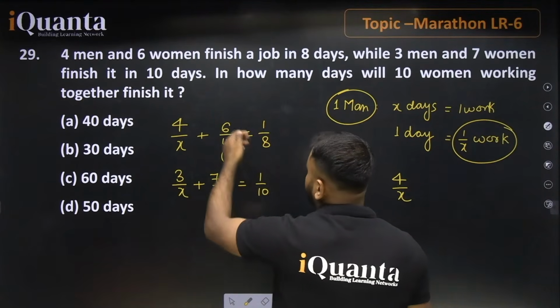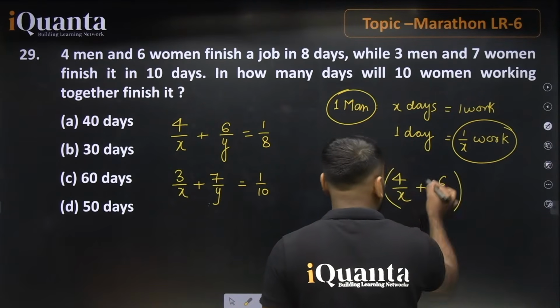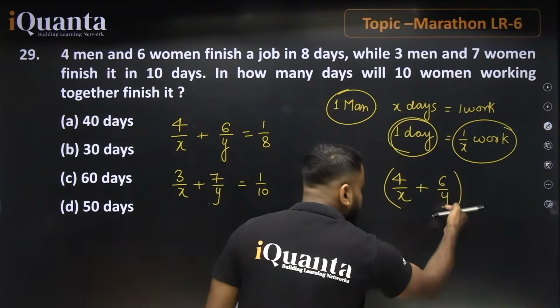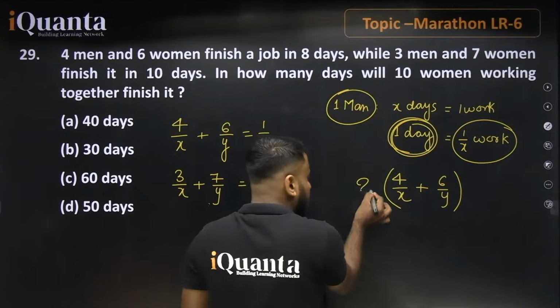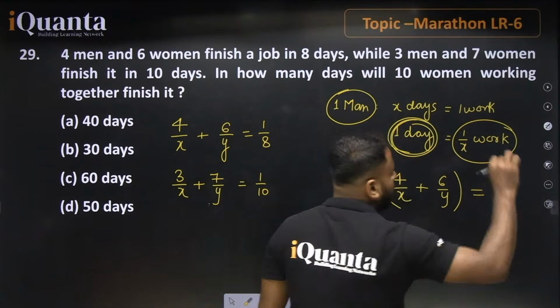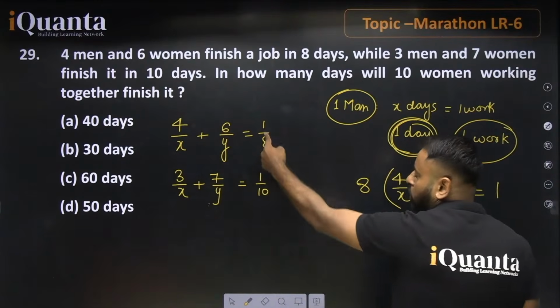Similarly, for 1 woman, it is 1 by y, so for 6 women this value is 6 divided by y. This is the work done by 4 men and 6 women in one day. And they are taking how many days? 8 days. If we multiply this by 8, one work is completed. So transferring this 8, 4 by x plus 6 by y equals 1 by 8.